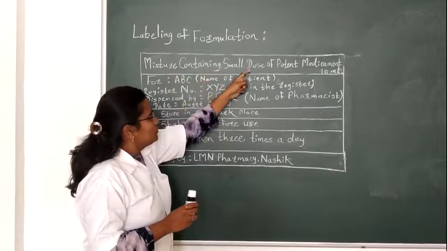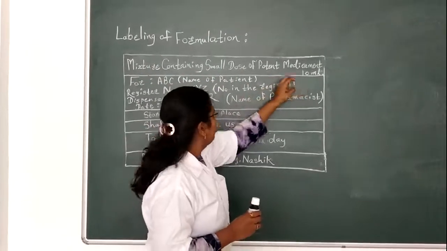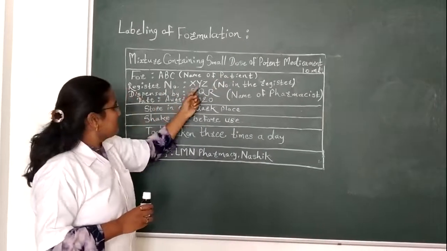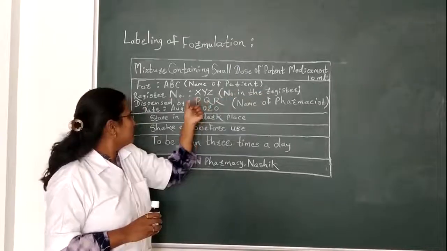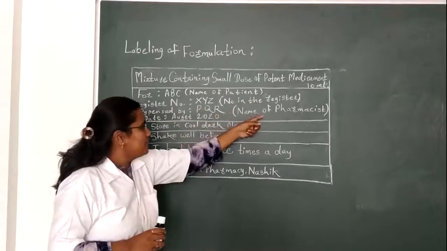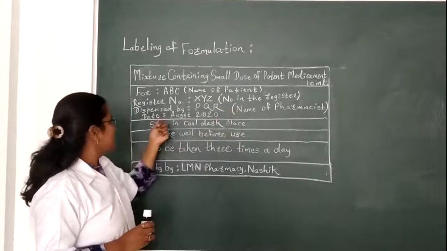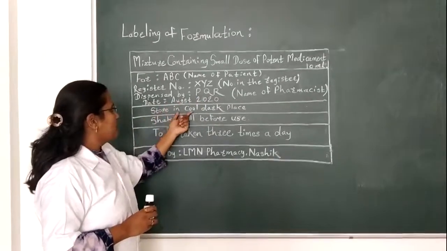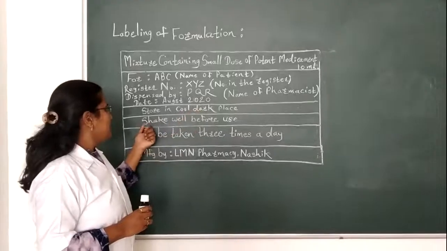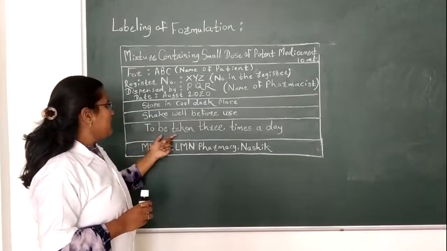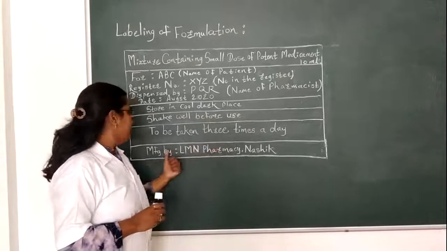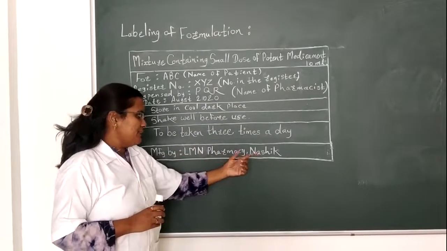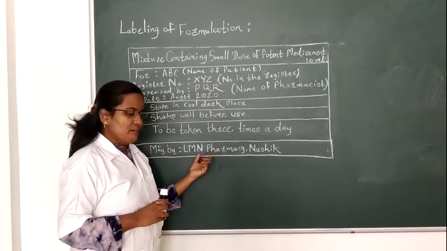Mixture containing small dose of potent medicament, 10 ml. For ABC, here one can write the name of patient, register number XYZ, the number given in the register, dispensed by PQR, that is the name of the pharmacist who dispensed that formulation, date, manufacturing date August 2020, store in a cool and dark place, then shake well before use, and to be taken 3 times a day. Manufactured by Element Pharmacy, Nasik. Here one can write the name of the industry.